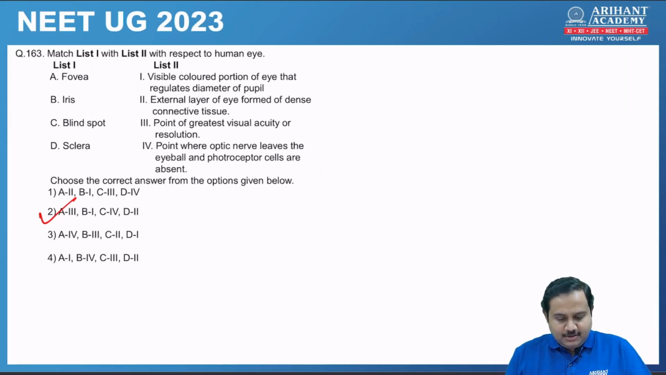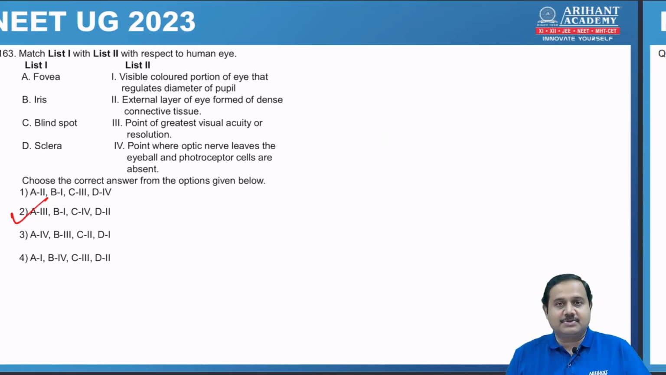Then you have the blind spot. It is the point from where the optic nerve leaves the eyeball. So you don't have rod and cone cells there, and hence it's called the blind spot. And sclera. Sclera is the external layer of the eye which is formed of dense connective tissue. And you know sclera is the white portion of our eyeball. So the correct answer is option 2.